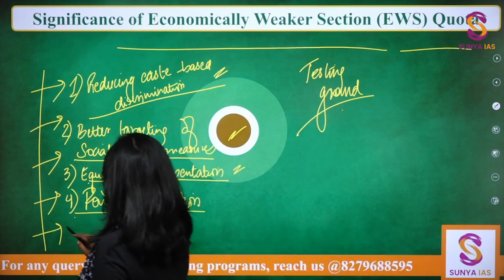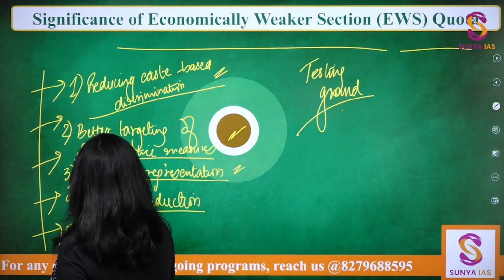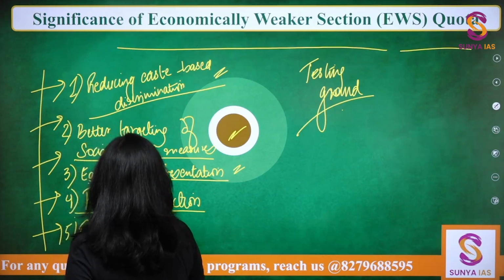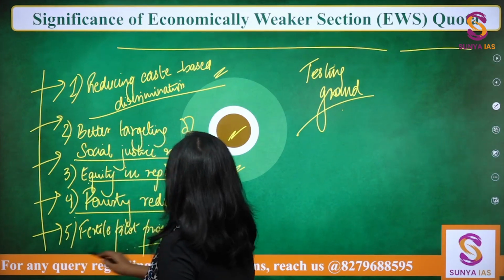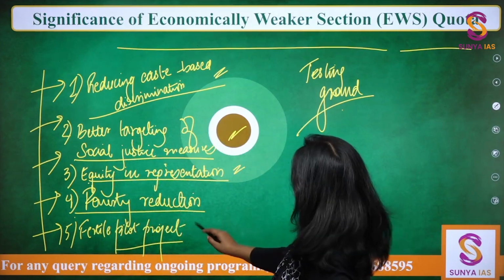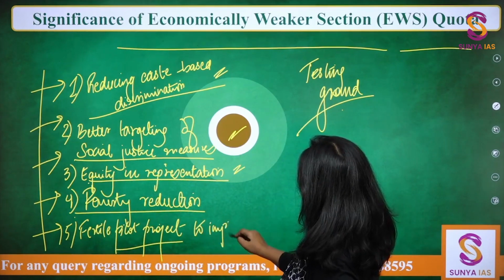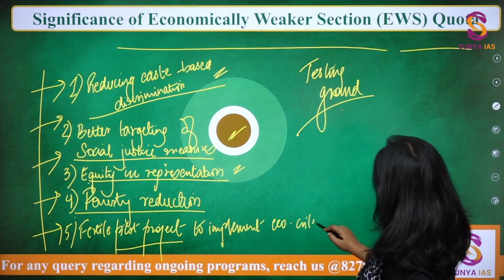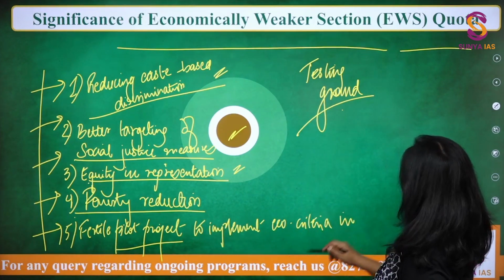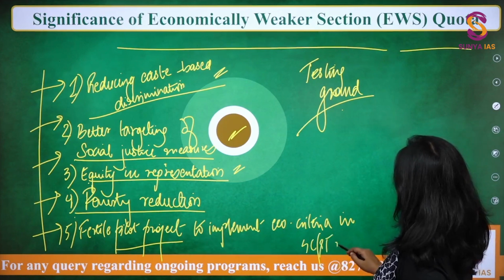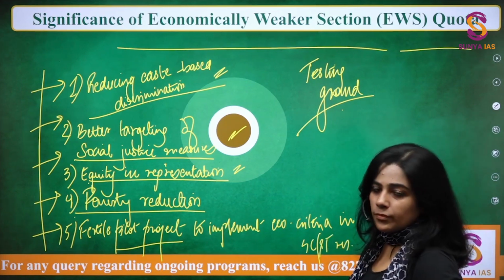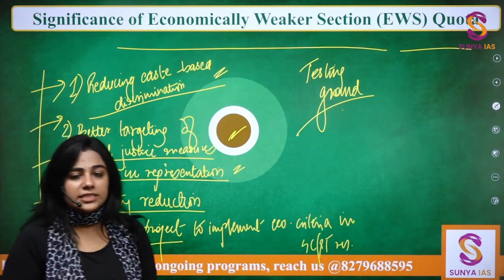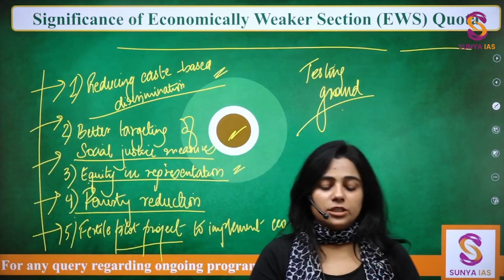And it is a fertile pilot project, fertile pilot test to implement economic criteria in SC and ST reservation, right? Because it's high time now that the cornering of benefits that is happening needs to be stopped.